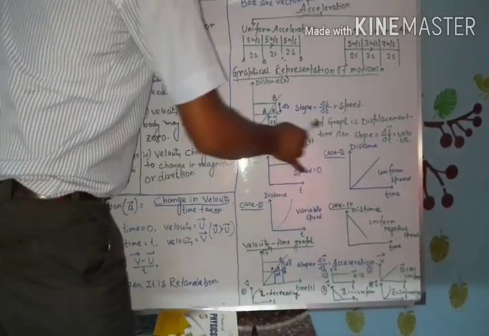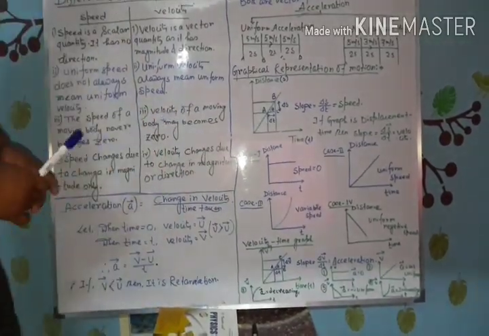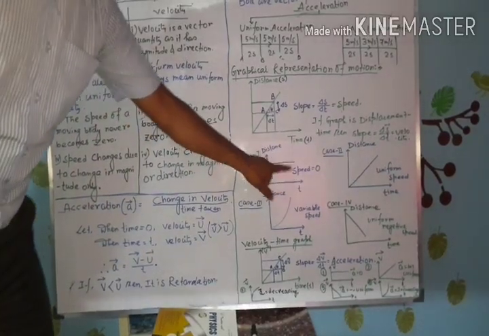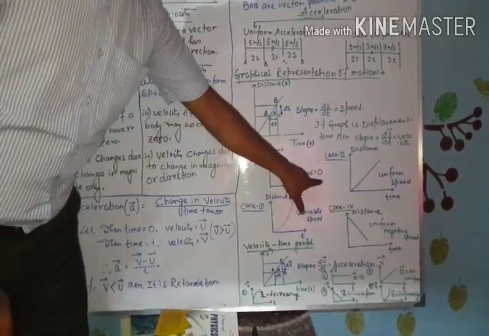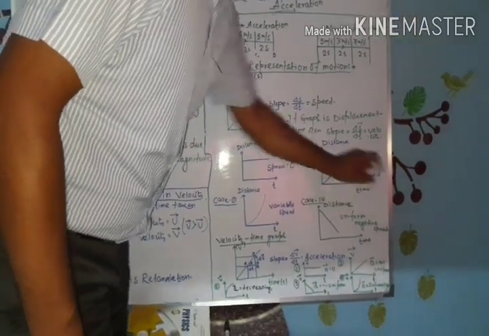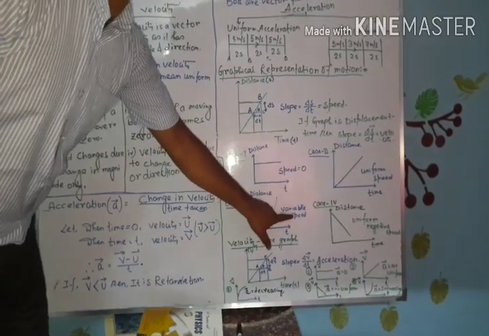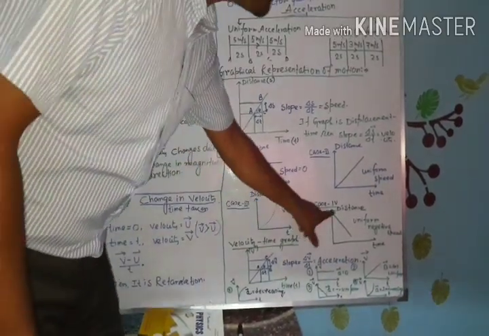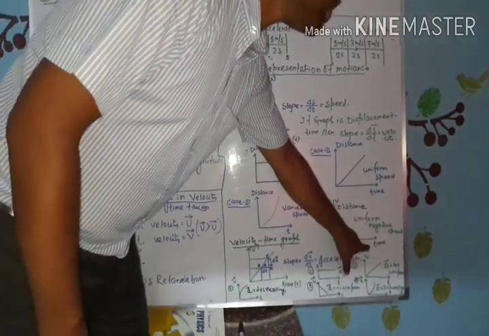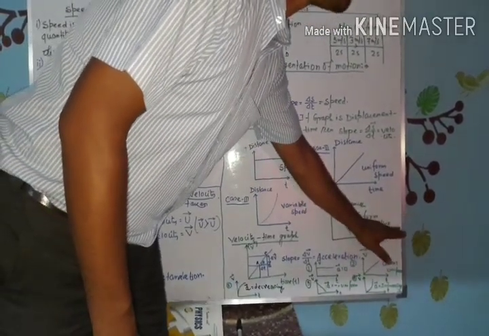All these cases are applicable for the displacement time graph also. If it is a displacement time graph, then velocity is 0. If it is a displacement time graph, then velocity is uniform. If it is a displacement time graph, then the object is moving with variable velocity. And if it is a displacement time graph, then the object is moving with negative uniform velocity.